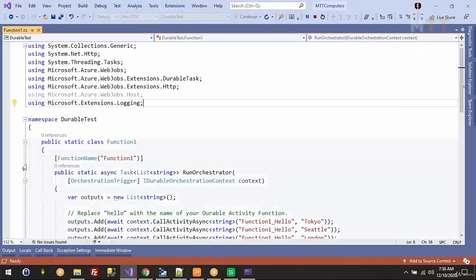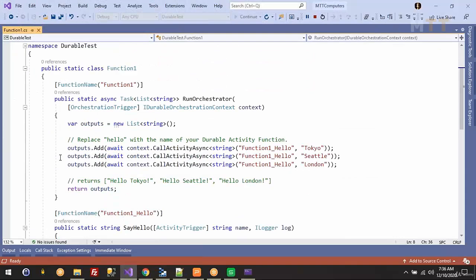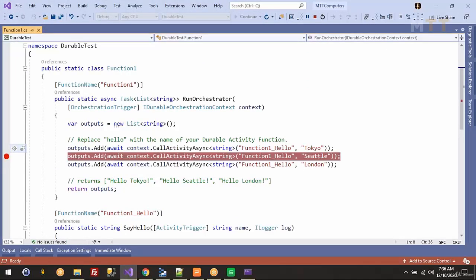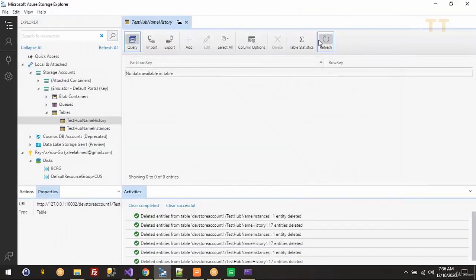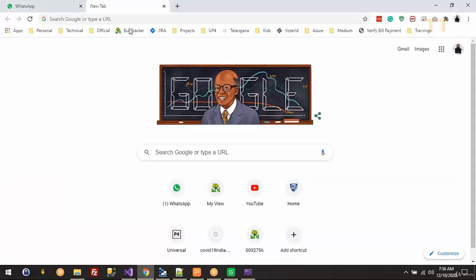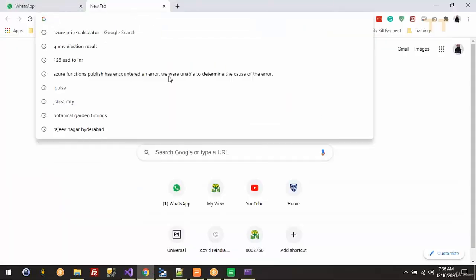Let me just put a breakpoint. I'm going to put a breakpoint on the second call. Right now, all these tables are empty. I just removed all the previous history records here, so there's nothing here. Let me go to this browser, paste and go.